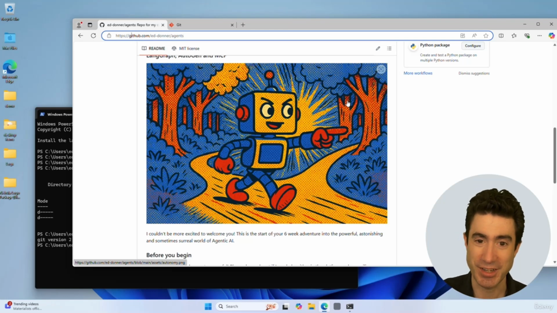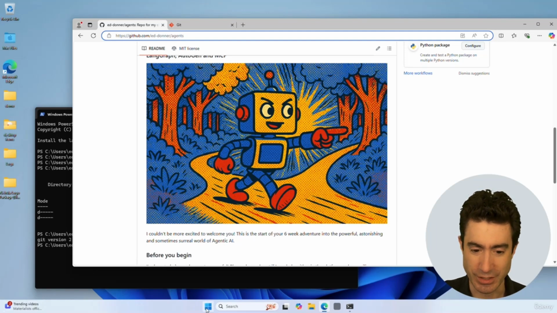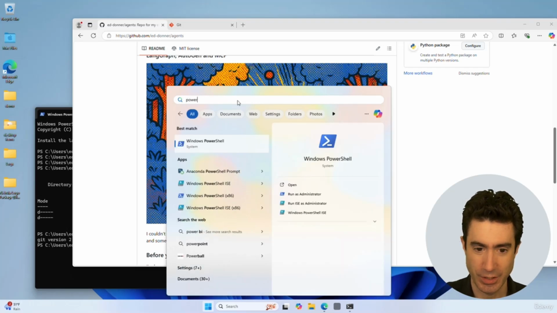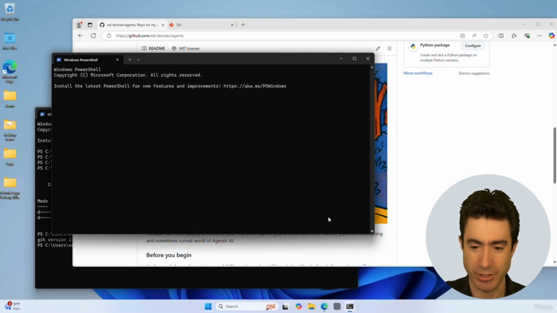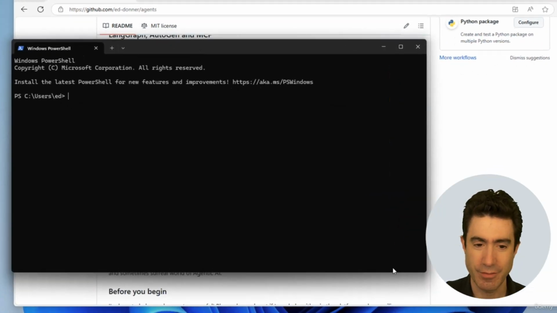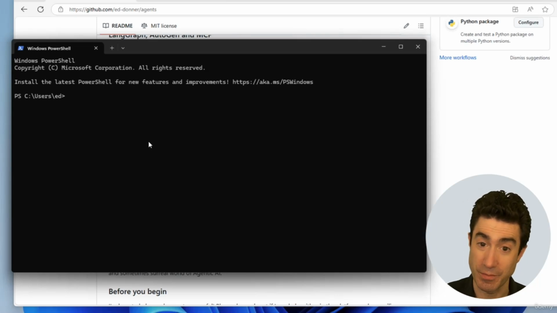All right, step 1 is about cloning the repo using Git. And to get started, if you go to the Start menu and you then type PowerShell, you should be able to open up a PowerShell, one of these things. Let me get rid of the other one that's running here. So here is a PowerShell. And this is for running commands in the command line.